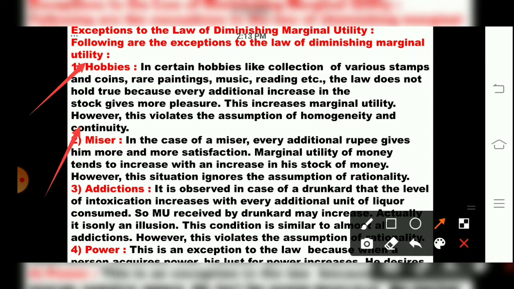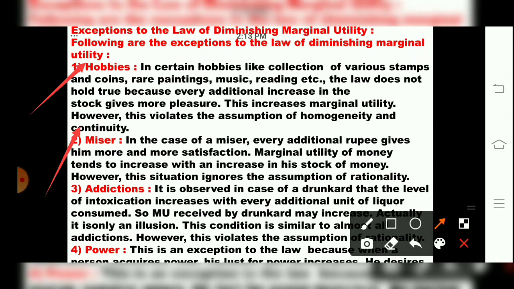So for a miser person, the marginal utility of money tends to increase with an increase in the stock of money. However, this situation ignores the assumption of rationality. For the law of DMU to be applicable, we have seen in the assumptions that the first point was rationality, which means the person should have normal behavior, not a greedy person.